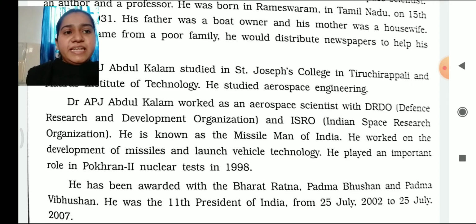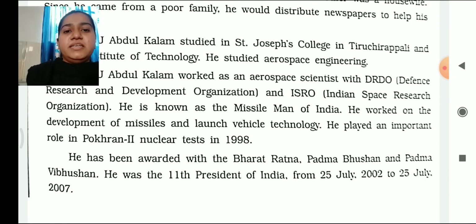So, Dr. APJ Abdul Kalam, who was an aerospace scientist, worked with DRDO and ISRO. He was known as the Missile Man because he worked on the development of missiles, and he played a very important role in the nuclear test which was conducted in India. He has been awarded the Bharat Ratna, Padma Bhushan and Padma Vibhushan. He was the 11th President of India from 25th July 2002 to 25th July 2007.